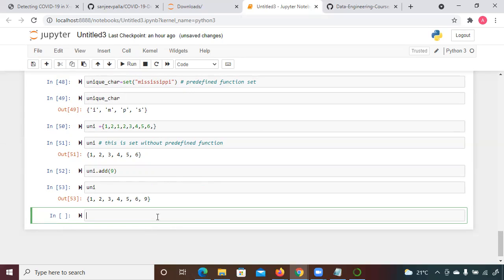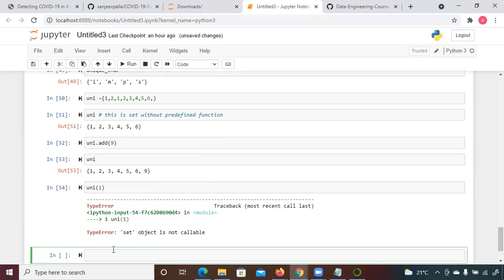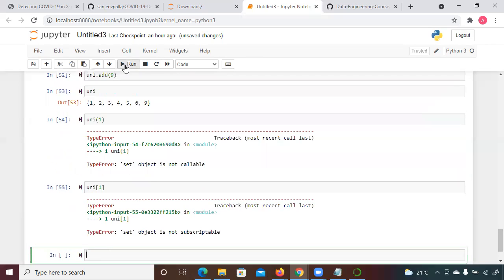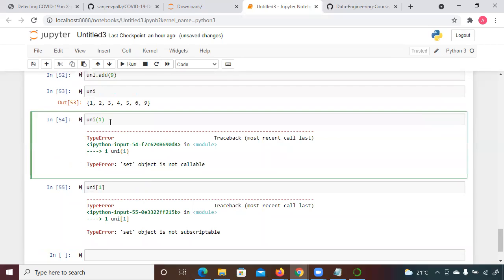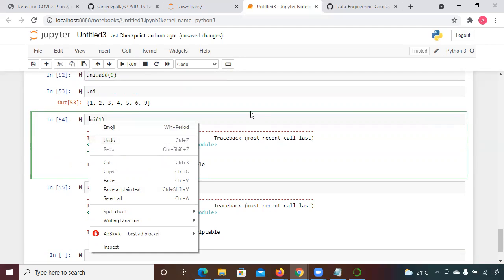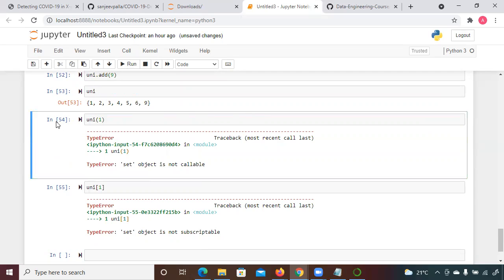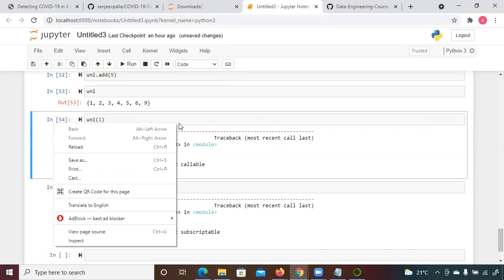One more thing, if I wanted to access an element, would you be able to access it? Can't you use square brackets? Okay, wait, not in square brackets. Why? The reason is a set has no order. I told you that a set doesn't have an order. That's why we cannot access an element by indexing.